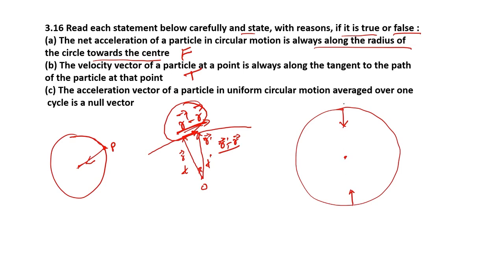Let us assume that this point is M and this point is N. At point M it is acting in the downward direction, whereas at point N it is acting with the same magnitude in the upward direction, so they both cancel out each other. This happens for each and every point on the circle, so its average is always 0. So it is true. And this is only true if the motion is uniform circular motion, that is, the speed is constant.